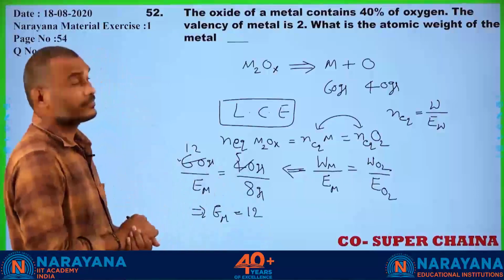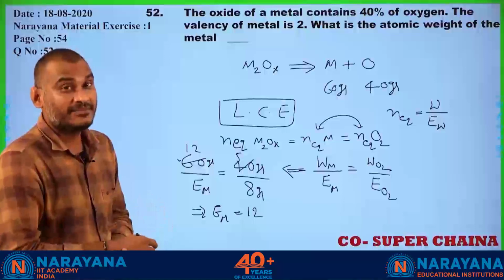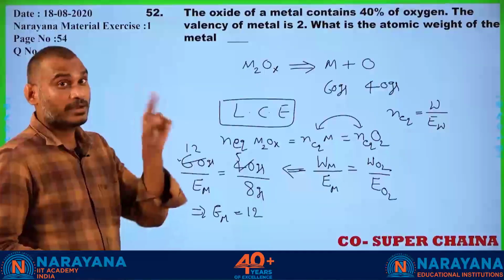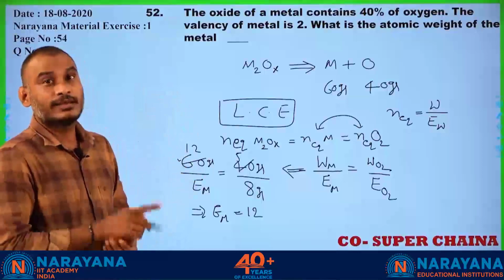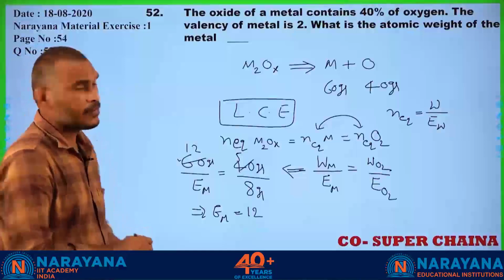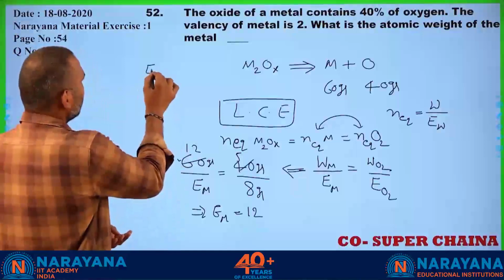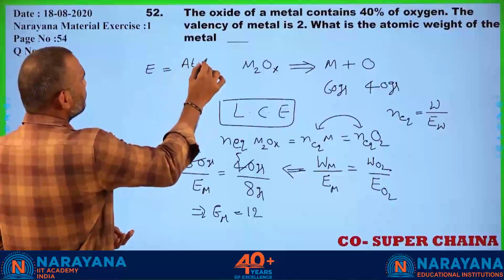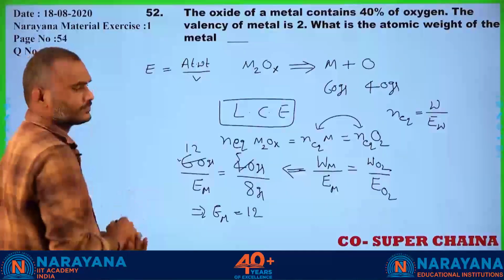Just now in my previous problem, I think the second problem, while discussing, I said equivalent weight is equal to atomic weight by valency. Have you remembered or not? That is, equivalent weight is equal to atomic weight by valency.